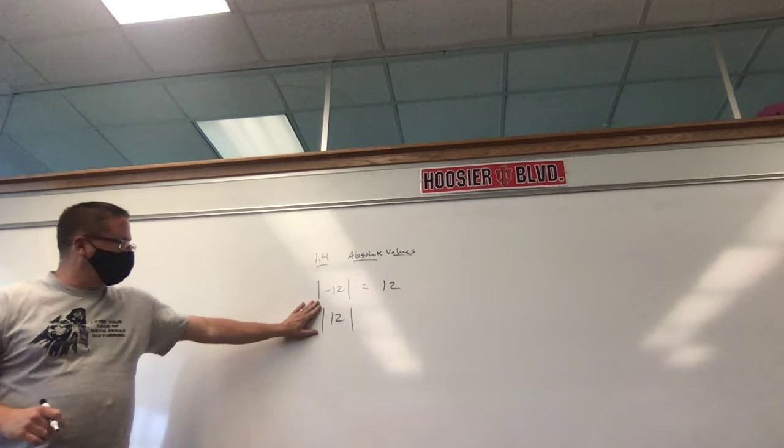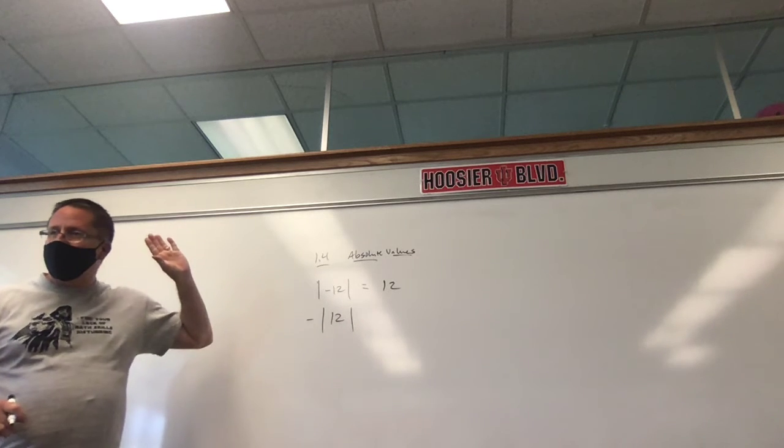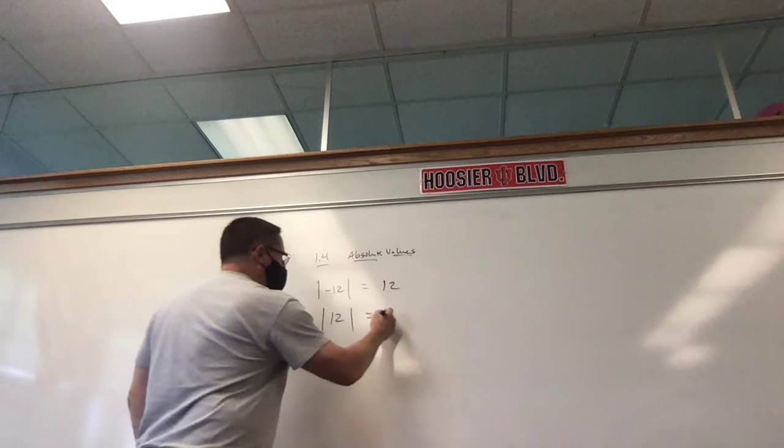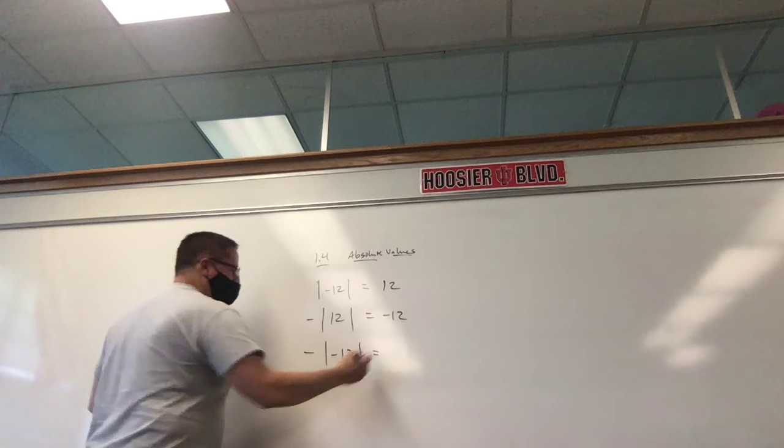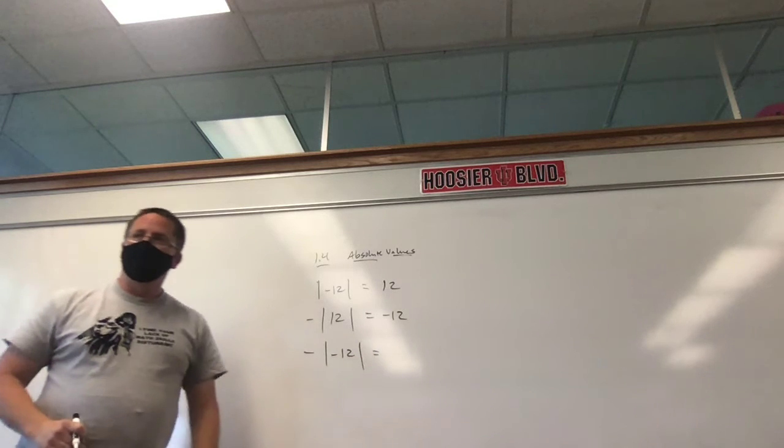Right, because what's the absolute value of 12? 12. But that makes it negative 12. So where you put them makes a difference. How about the negative absolute value of negative 12? What would that be? Positive. No, it'd still be negative.